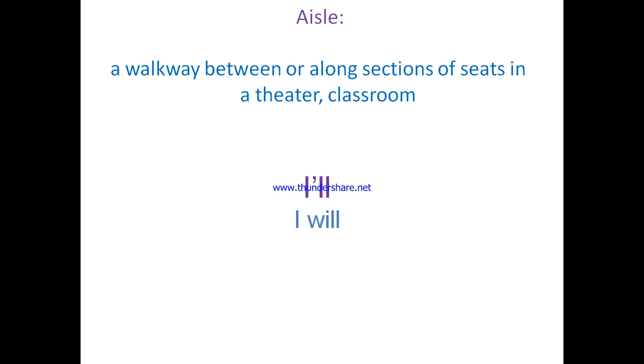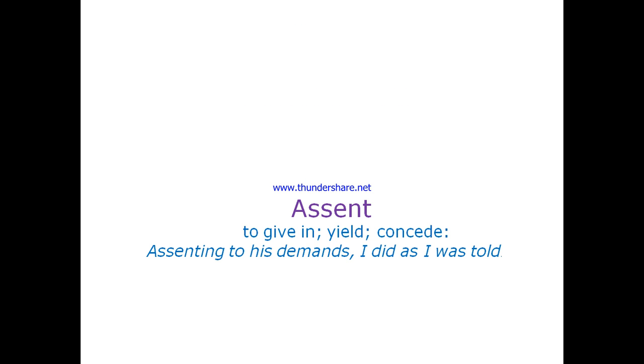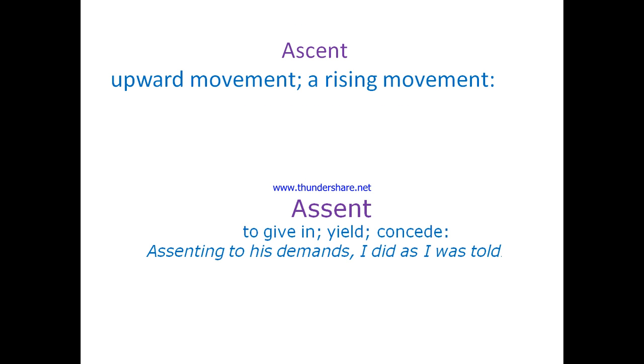So let's move to the other word, which is ascent. What do you think the word ascent means? As you can see here, the word ascent means upward movement or rising movement. The second ascent is ASSENT, which means to give in, yield, or concede. You have here a sentence: assenting to his demands, I did as I was told.